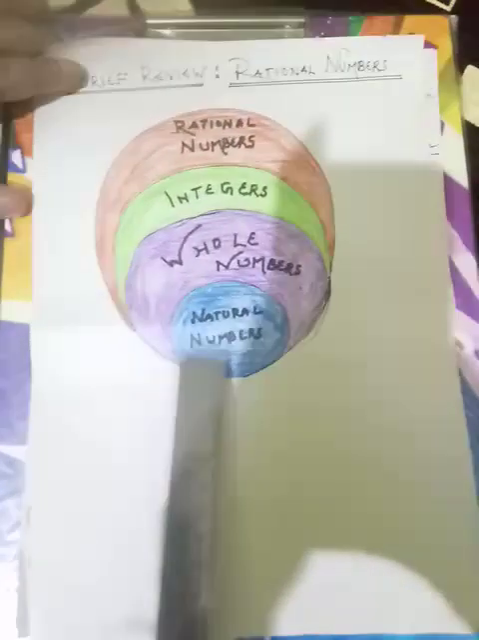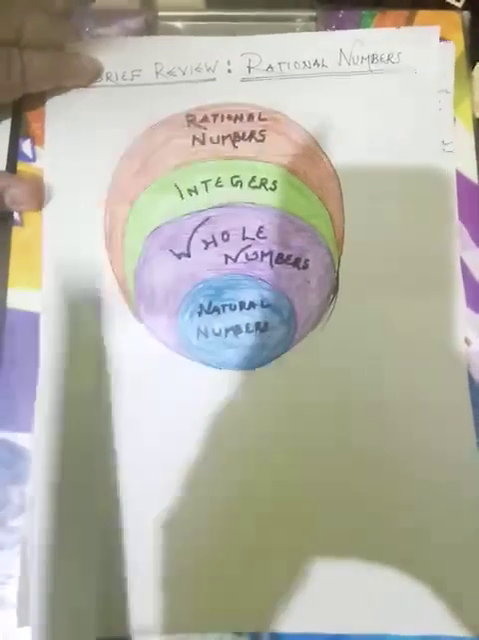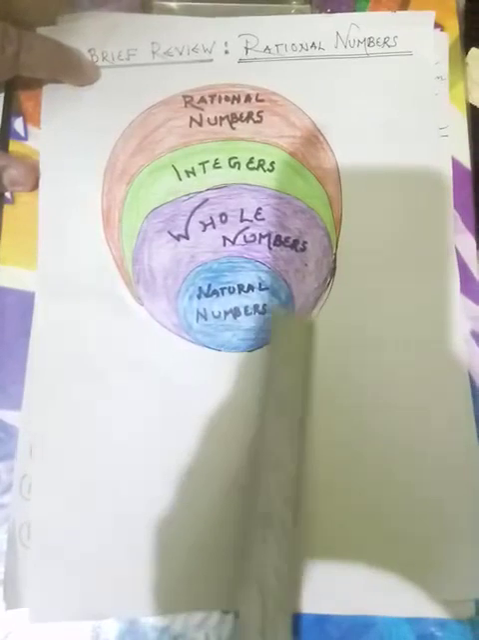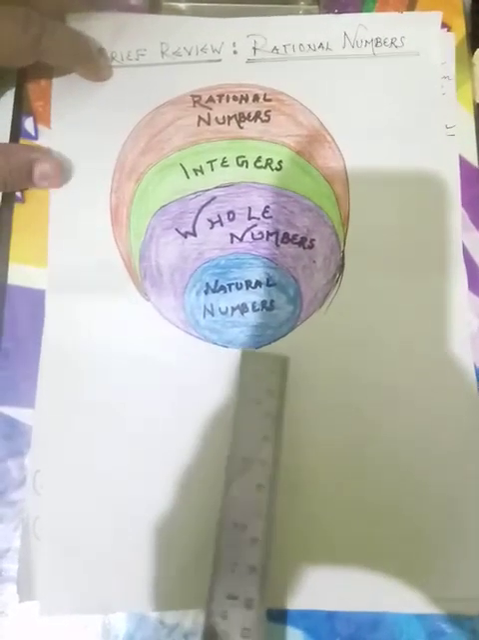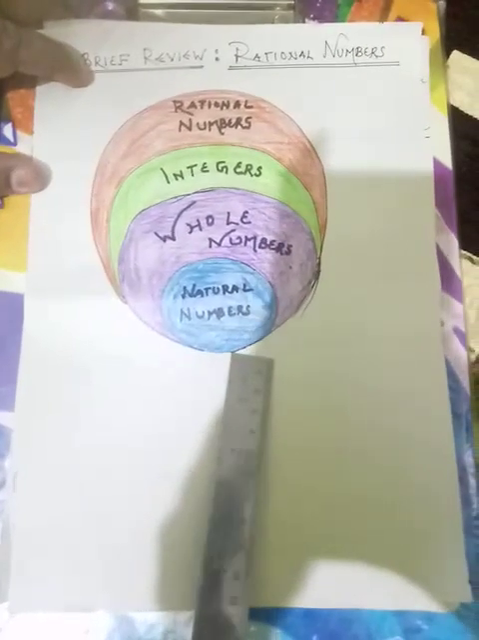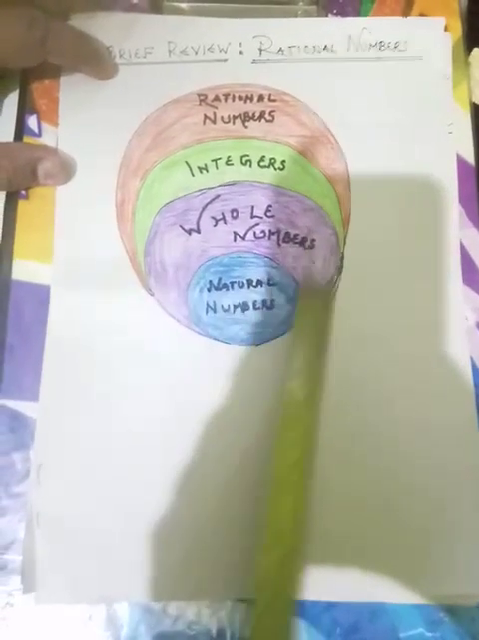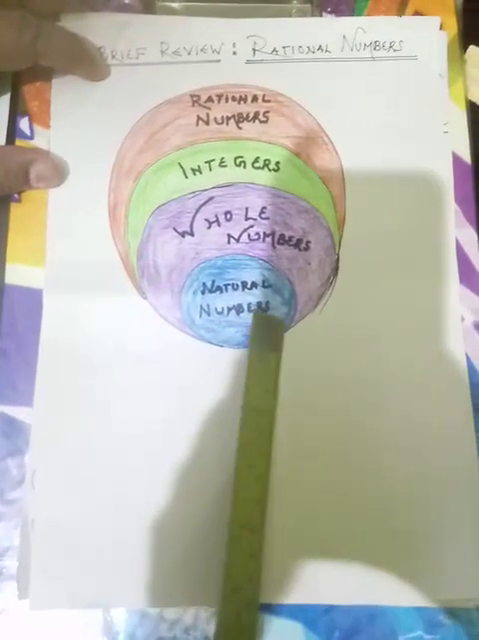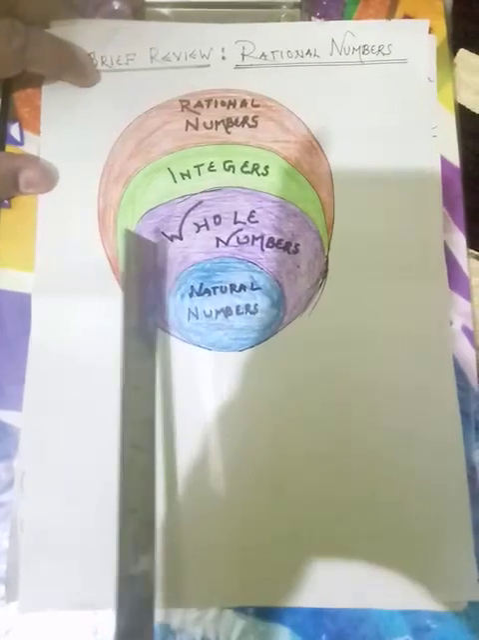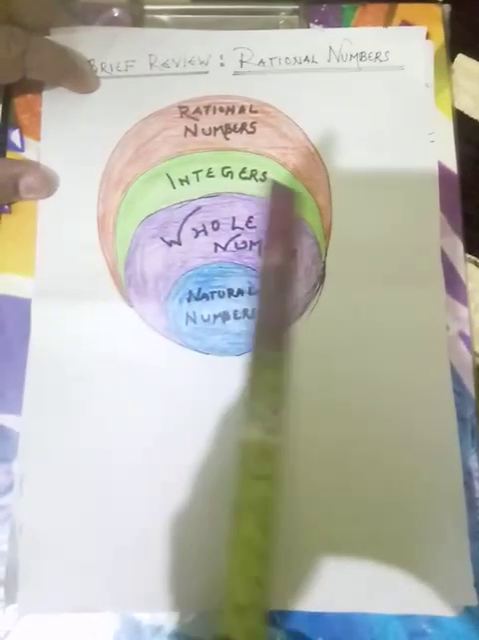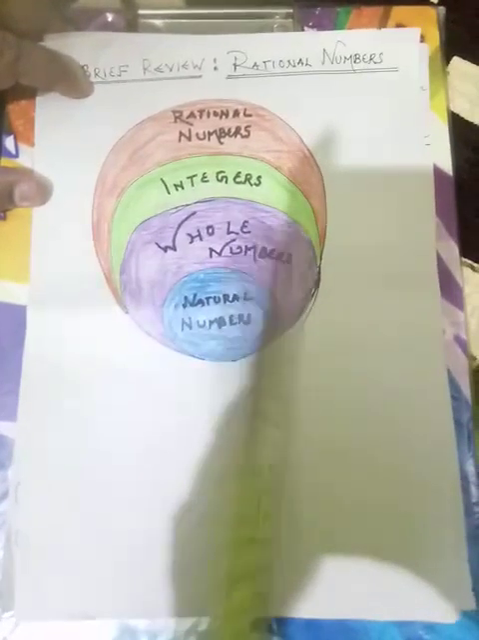Now if we see the concept of this whole diagram, this is the brief review of the rational numbers. First of all, we have seen the natural numbers, where 1, 2, 3, 4 counting numbers were there. When we added 0 to the counting numbers, it became the whole numbers. When we went below 0 as negative numbers and then positive numbers, positive numbers and negative numbers including 0 gave the concept of integers.